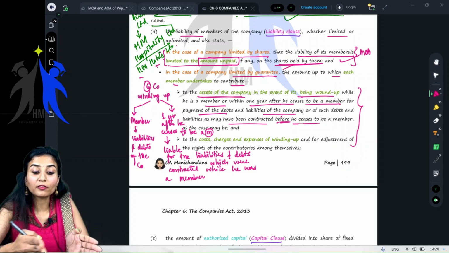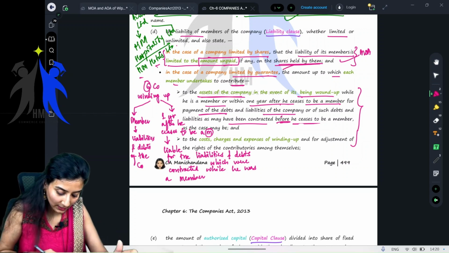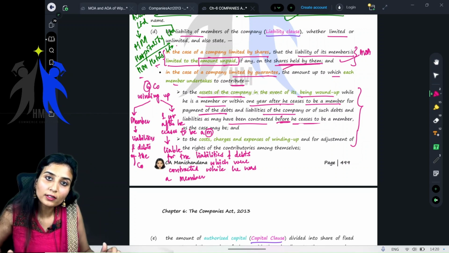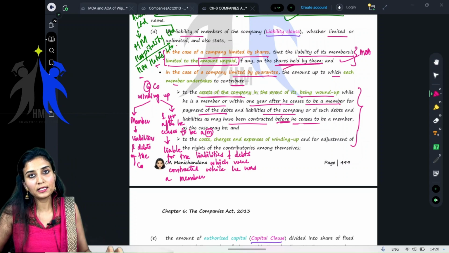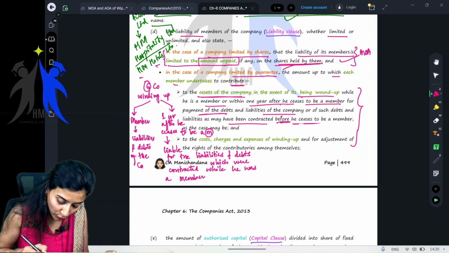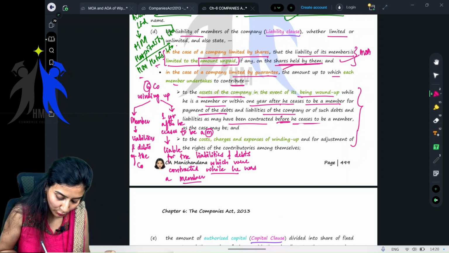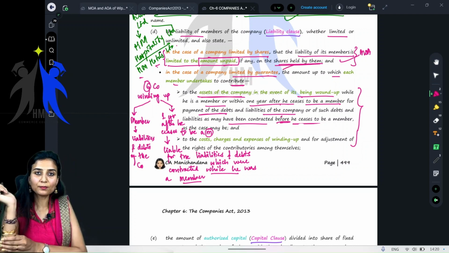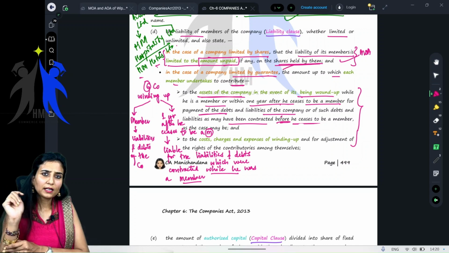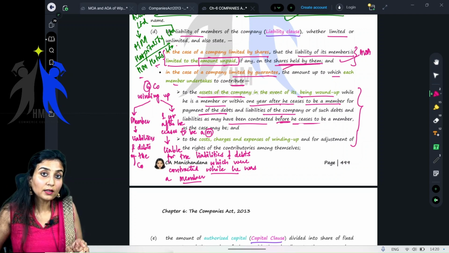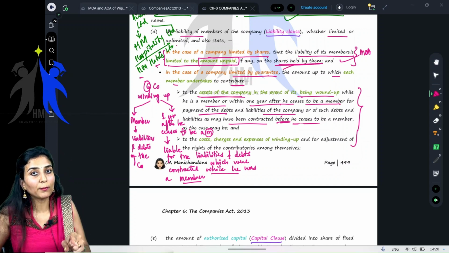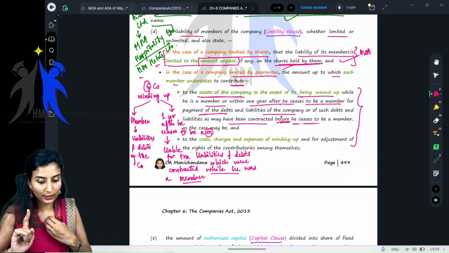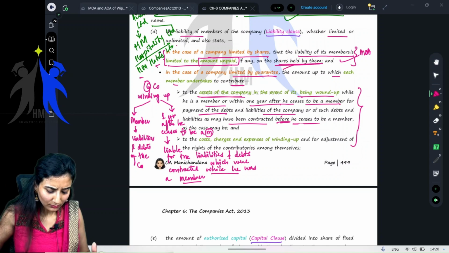Then for 1 year after you cease to be a member, you will still be liable for the debts and liabilities made by the company when you were a member. So when you were a member, the company had entered into some contract and taken some debt. So you will be liable even though you are not a member of that particular company, for a period of 1 year. Clear? Okay.